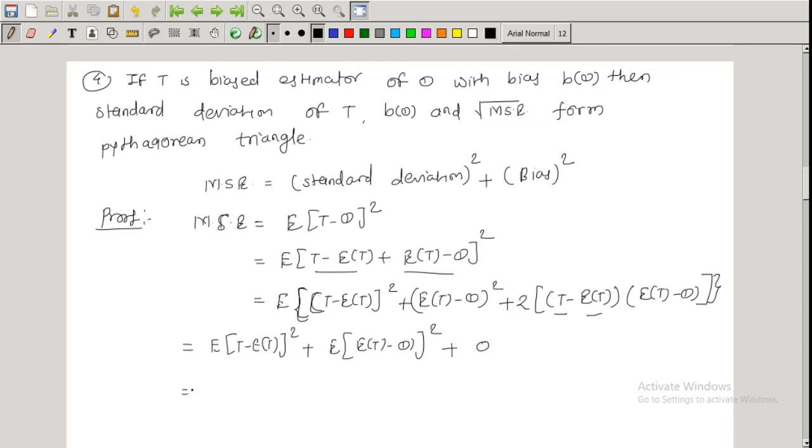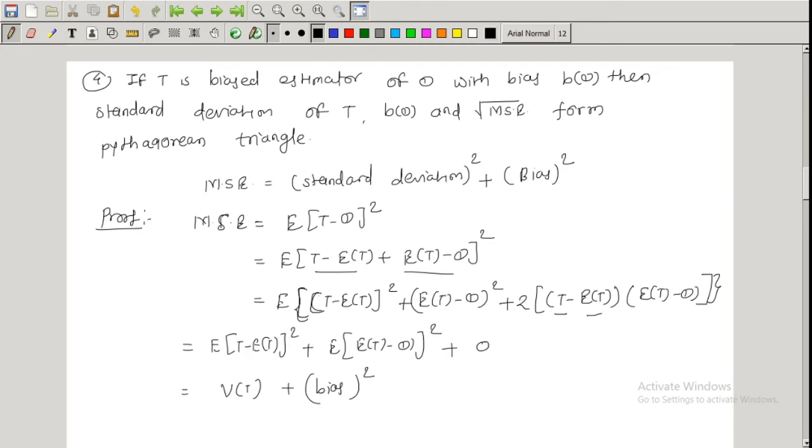So this is your variance of T, plus this is your (expected value of T minus theta) whole square, which means the bias term square, that is B of theta square.